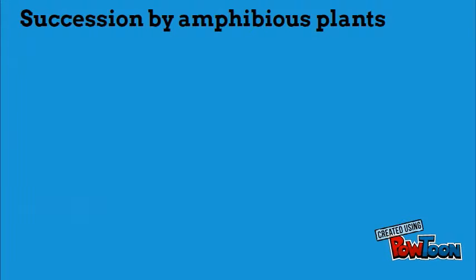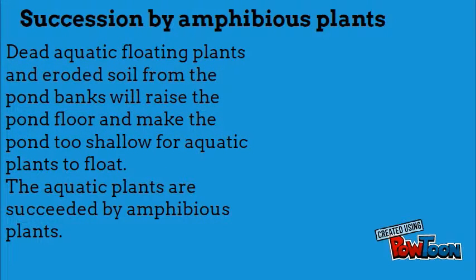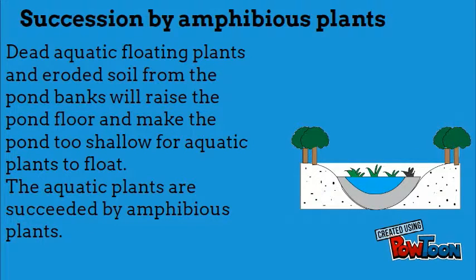Succession by amphibious plants. Dead aquatic floating plants and eroded soil from the pond banks will raise the pond floor and make the pond too shallow for aquatic plants to float. The aquatic plants are succeeded by amphibious plants.